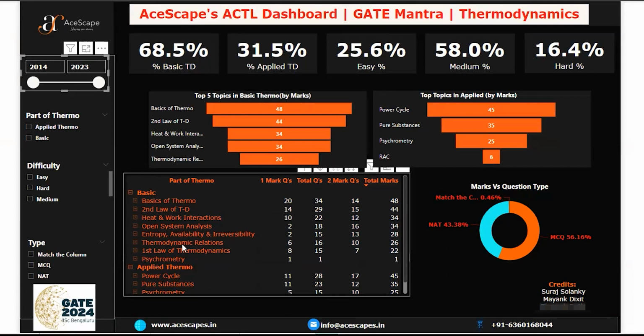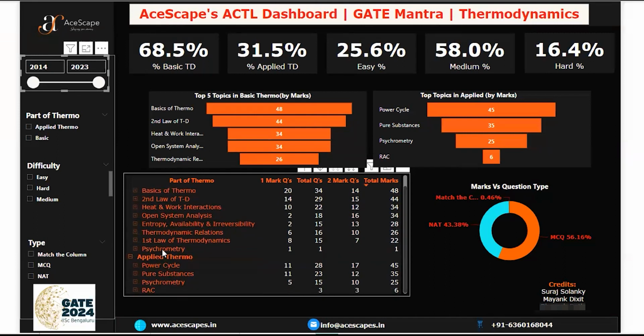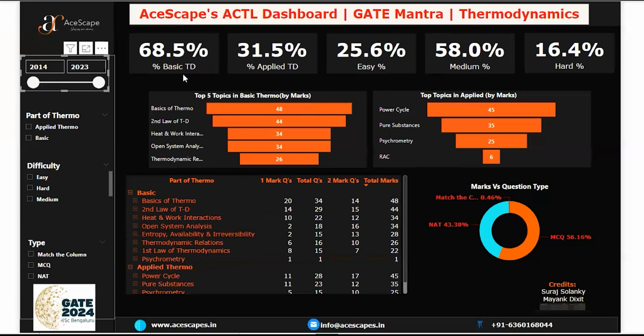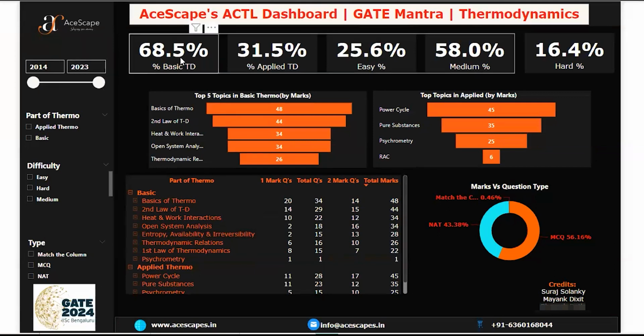Okay, chapters. So the basics of thermodynamics include basics of thermo, that is the properties like temperature questions and similar to that. Then second law, heat transfer, open system is steady flow energy equations, unsteady flow energy equation, entropy, availability, and reversibility, thermodynamic relation. First law and psychrometry should be coming in the applied thermo. So there is a data irregularity there. That is not a problem because the psychrometry is there in applied, not in the basic. So these 7 chapters come under basics. Those 7 chapters carry 68.5%, nearly 70%.